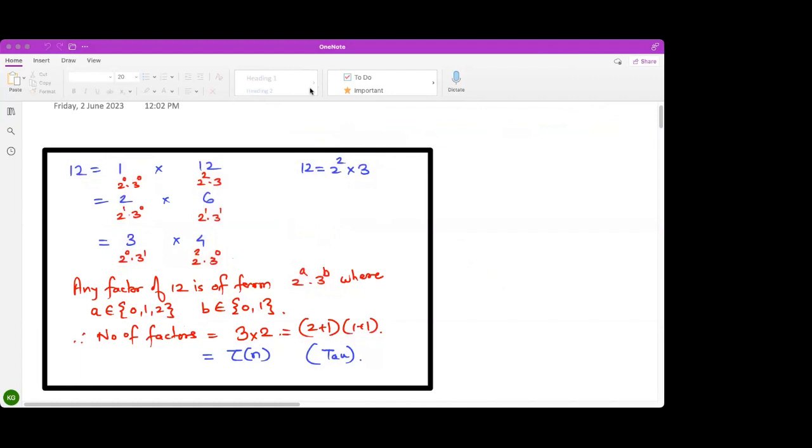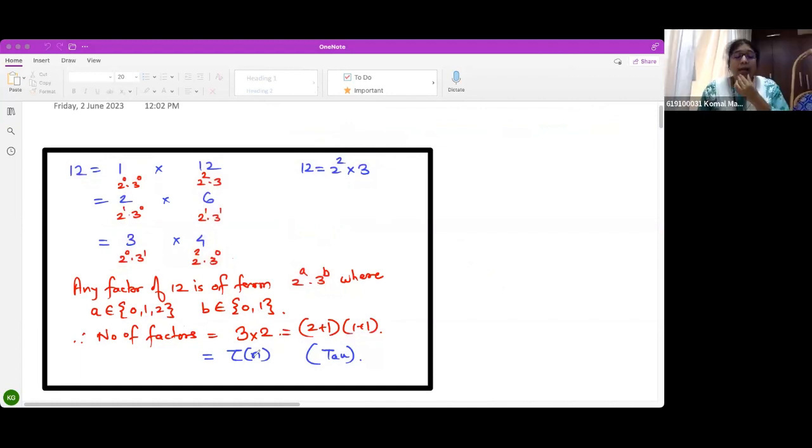Okay. Very good. So the number of factors is denoted by this symbol. We pronounce this symbol as tau. So we call this tau n. So we are going to write tau of 12 is equal to 3 into 2, which is 6. Is this clear? Okay.